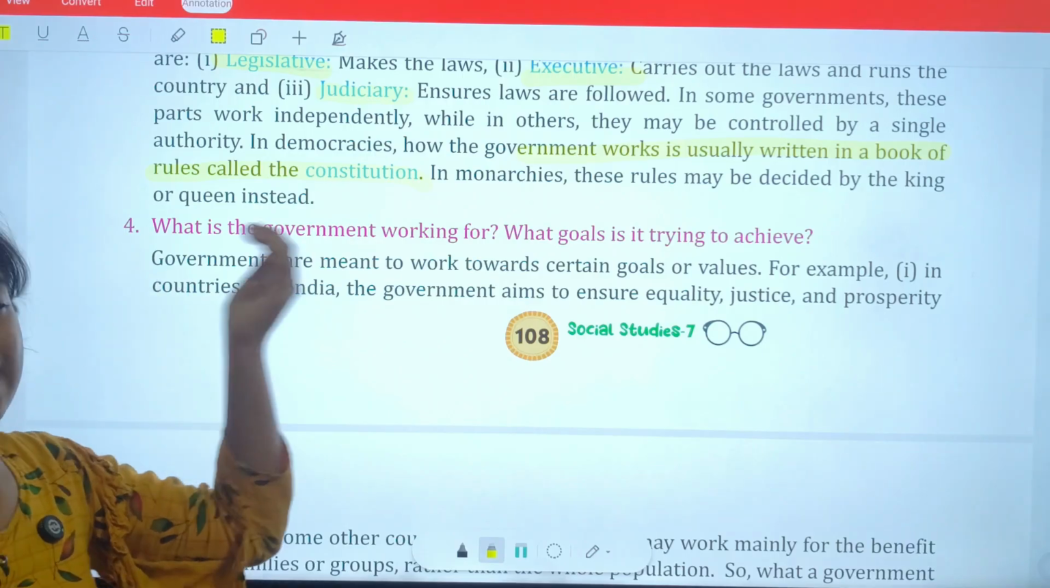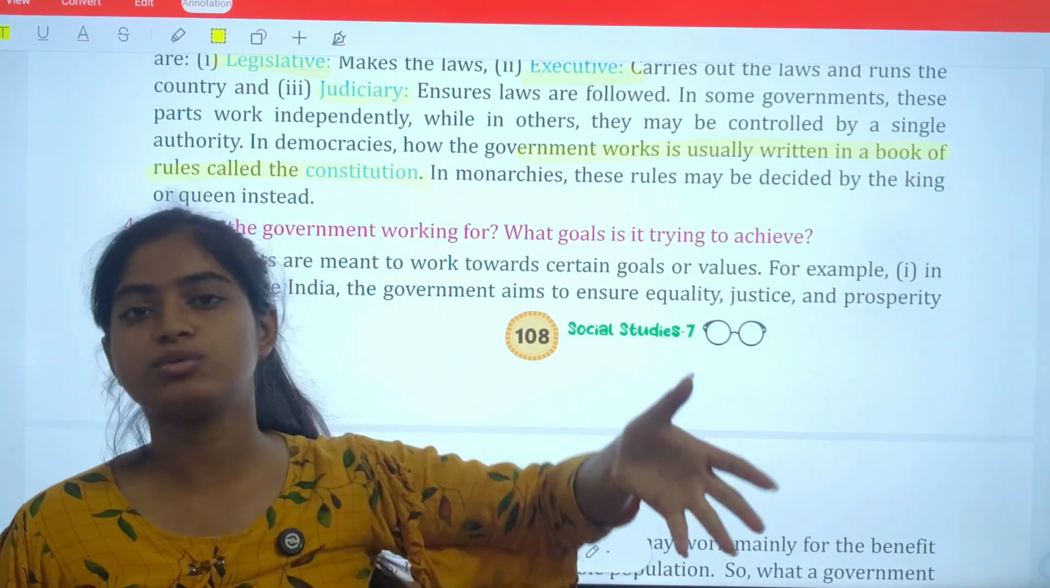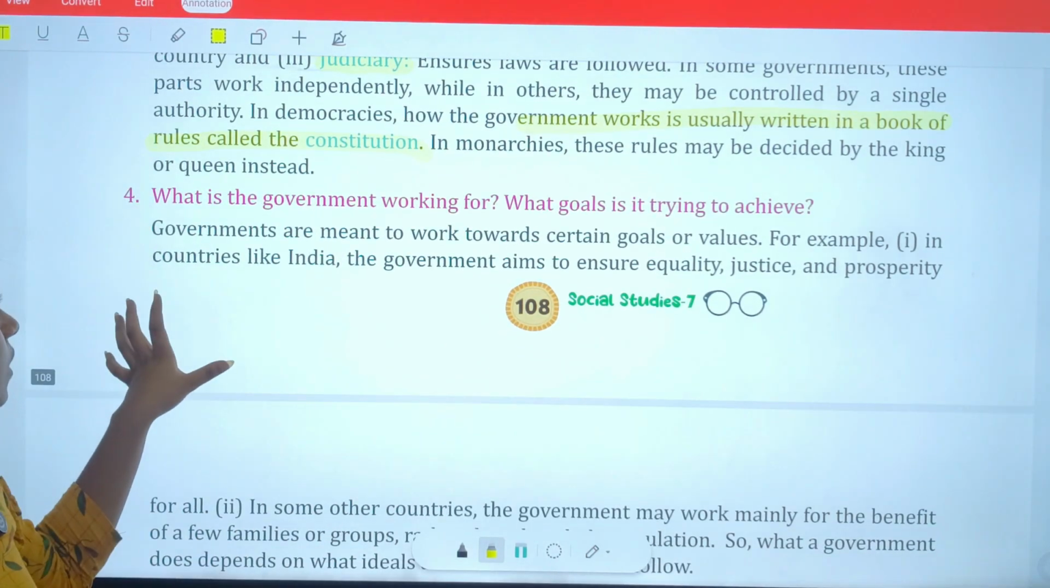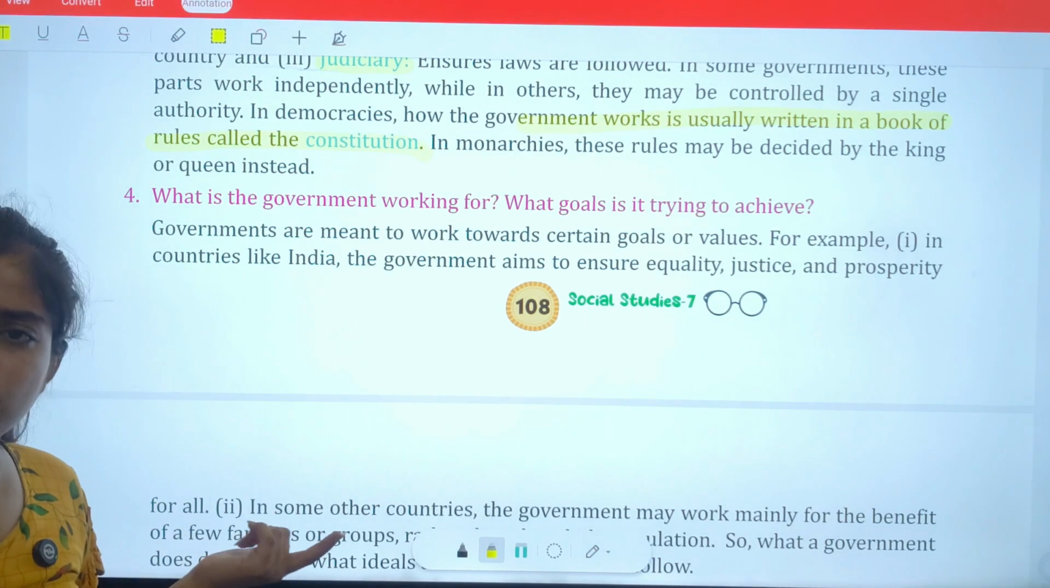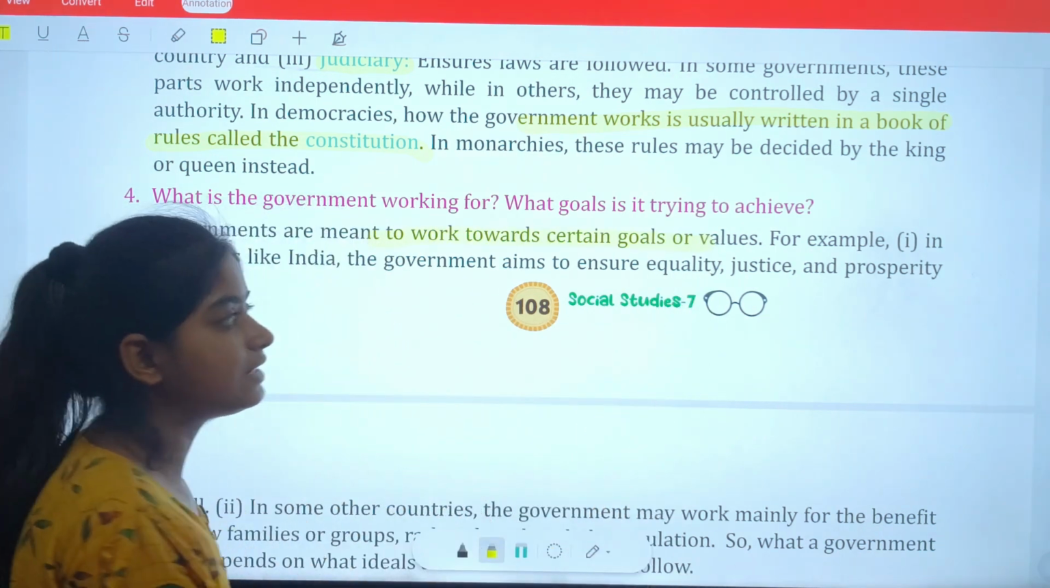But what happens in monarchies? In monarchies there is no constitution-like thing. Whatever rules and regulations are made are based on the kings and queens. Now, what is the government working for? What goals is it trying to achieve? Government works for the welfare and health of the citizens. They work toward certain goals and values.